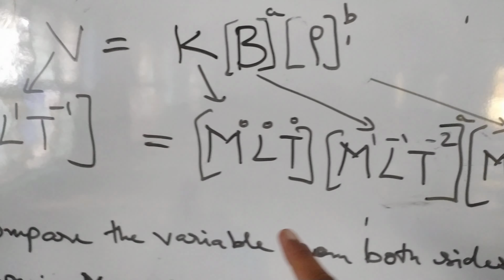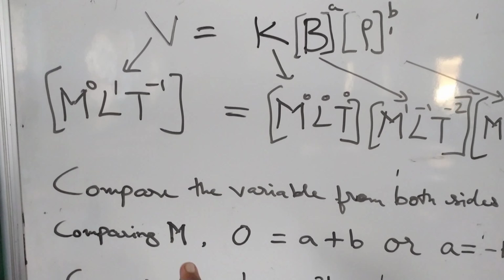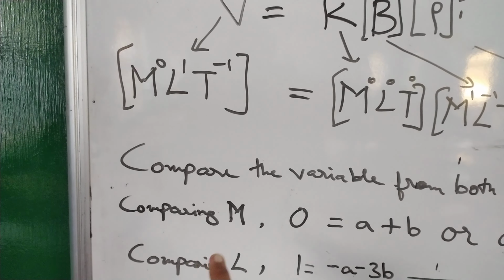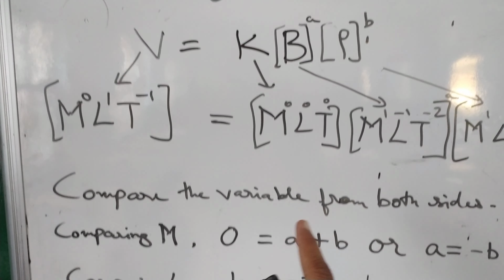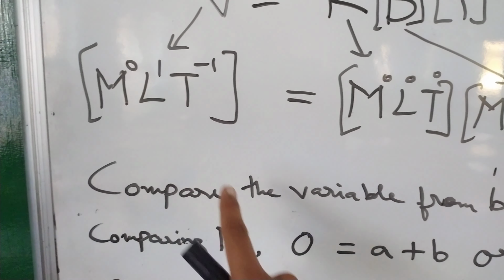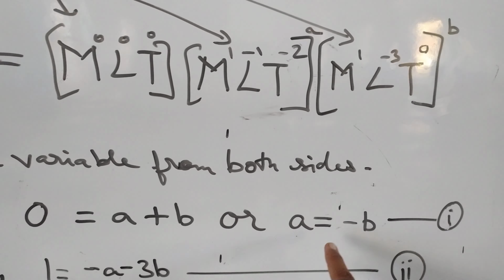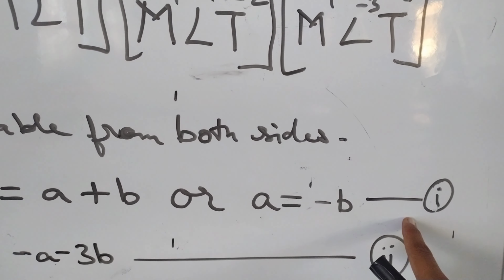After writing this, we compare both the equations from LHS and RHS, comparing the variables from both sides, and comparing M first. We compare only one of the variables at a time. As soon as we compare, we take 0 is equal to a plus b, or a is equal to minus b. I just take b to the other side. So this becomes my equation number 1.